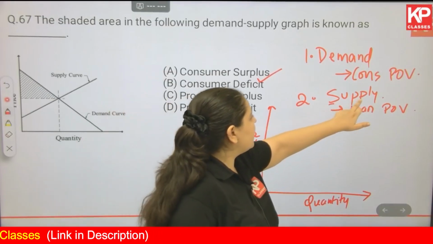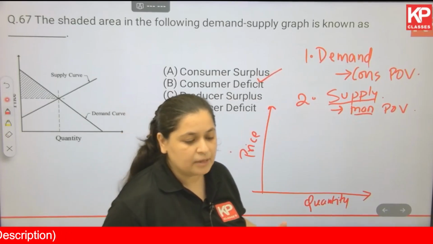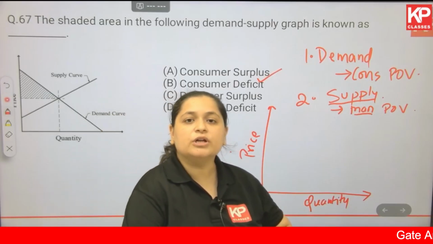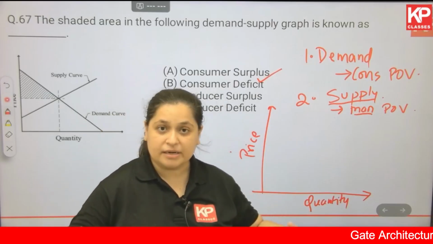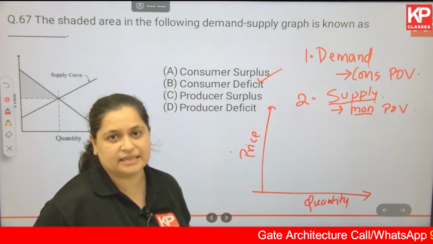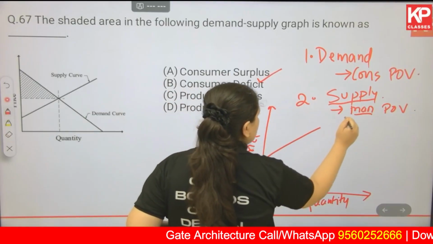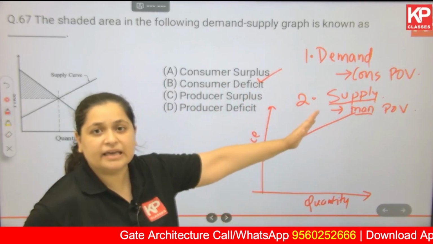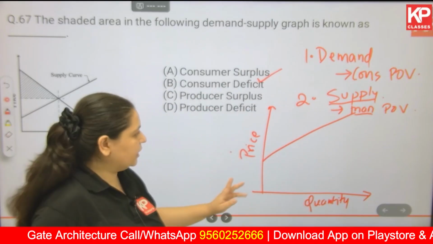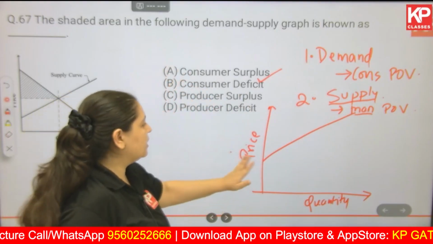So as I told you, supply is from the manufacturer's point of view. In the COVID time, we realized that masks and sanitizers are very essential, but they were not used en masse during that time, though the requirement was there. So the price was high because the products were less initially, right? With the increase of price, the quantity increased, the supply increased, the number of manufacturers and the quantity increased. Okay, so you have a line going upwards when it comes to supply.